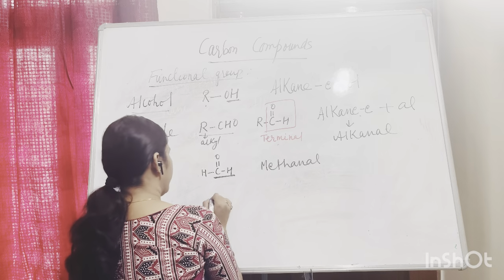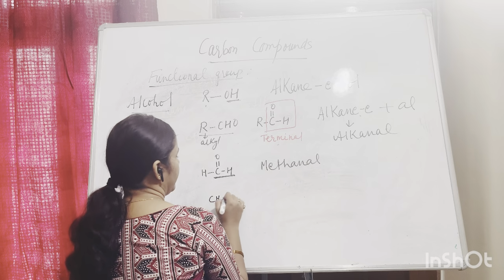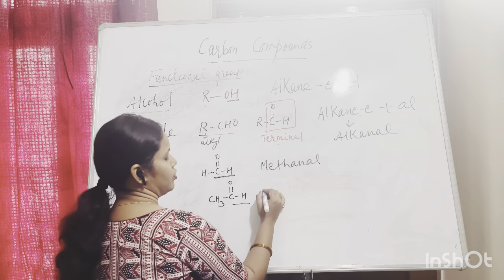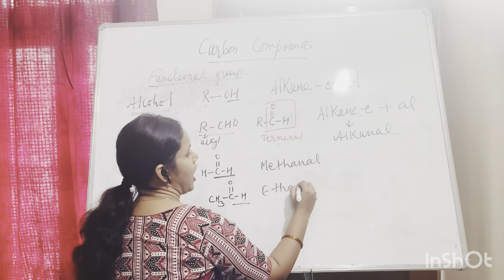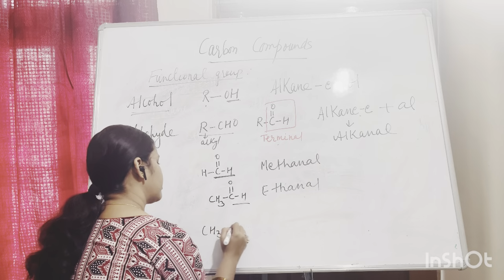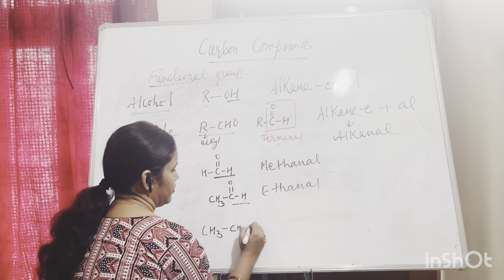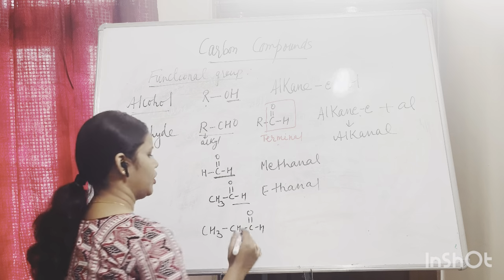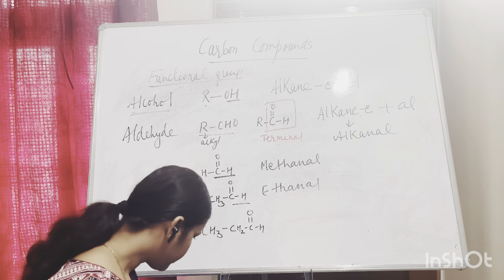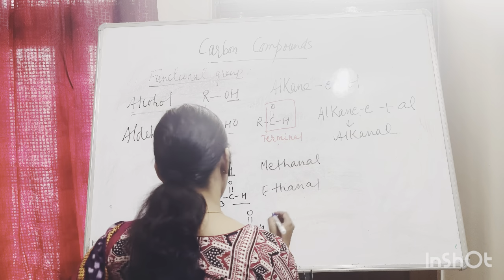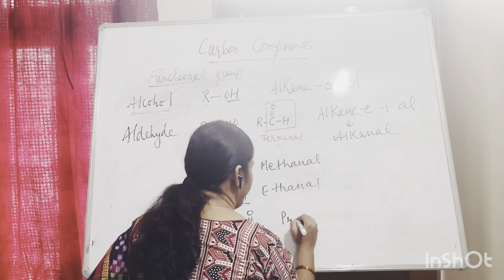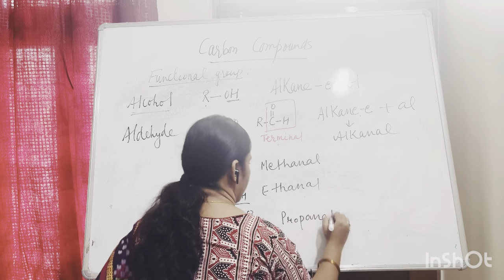So if 2 carbon, CH3CHO, 2 carbon, so it will be ethanal. If you have 3 carbon, always on the end. Okay, so it will be 1, 2, 3, that is propanal.